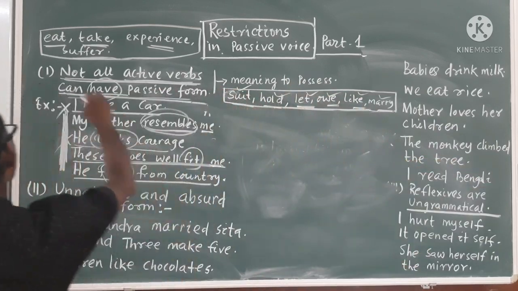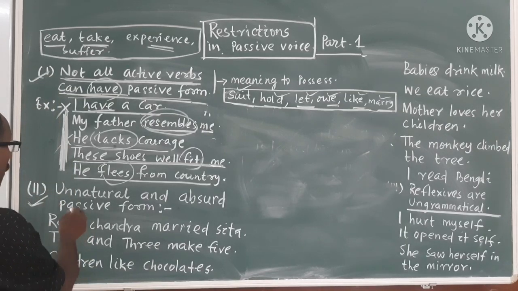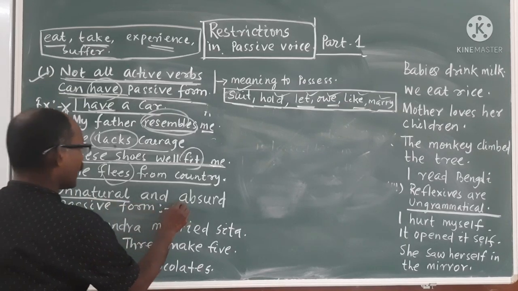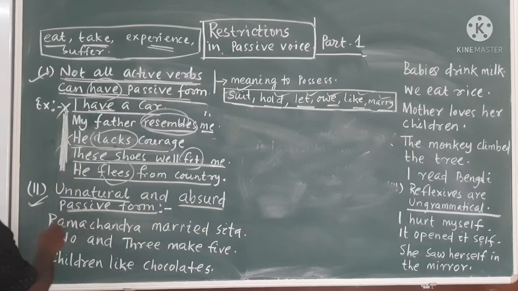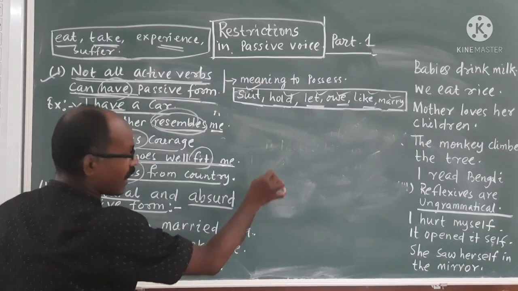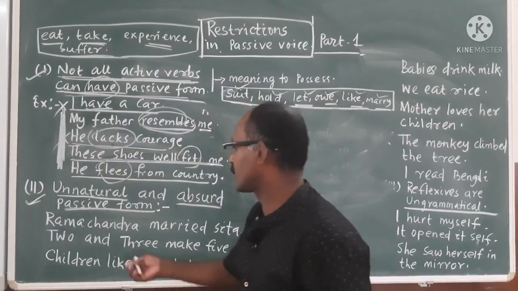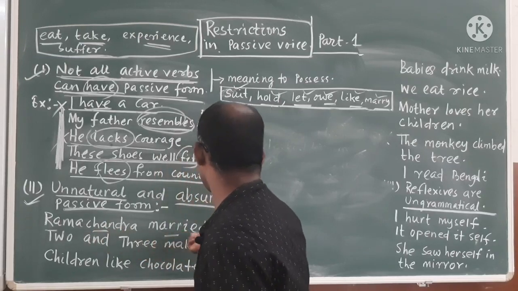Okay, number 1 is completed. Then come to number 2. That means unnatural and absurd passive form. Sometimes you get "Ramchandra married Sita." The question comes, you turn it into passive form. What are you doing? You are thinking it is subject, it is verb, it is object.